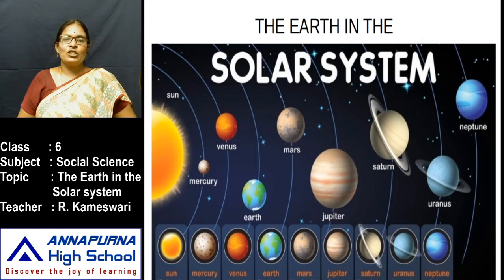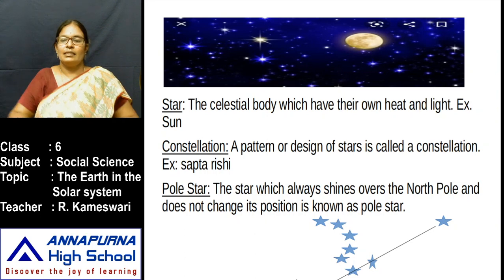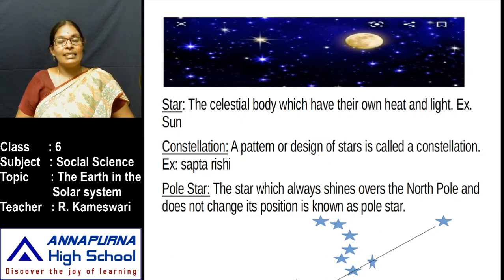Children, see this picture. The earth, how wonderful the picture is. A number of stars and the moon shine very brightly. After the sunset, only one or two stars shine brightly. Within a few minutes, the number increases. The whole sky is filled with stars. Some are bright, some are dim.